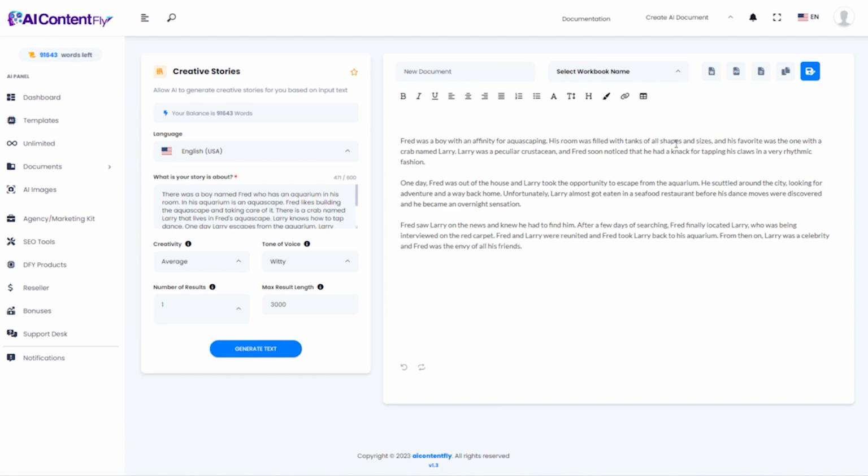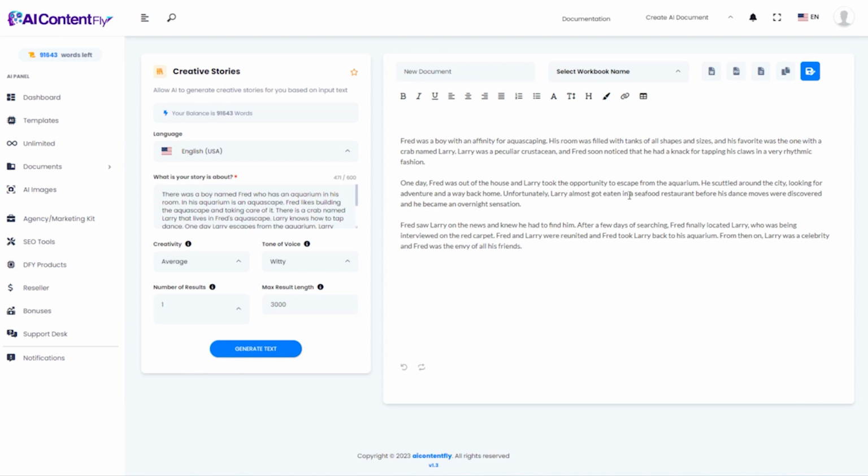His room was filled with tanks of all shapes and sizes, and his favorite was the one with the crab named Larry. Larry was a peculiar crustacean, and Fred soon noticed that he had a knack for tapping his claws in a very rhythmic fashion. One day, Fred was out of the house, and Larry took the opportunity to escape from the aquarium. He scuttled around the city looking for adventure and a way back home.